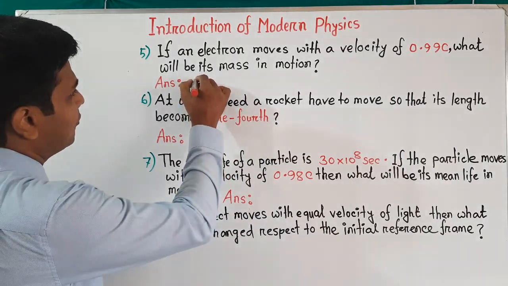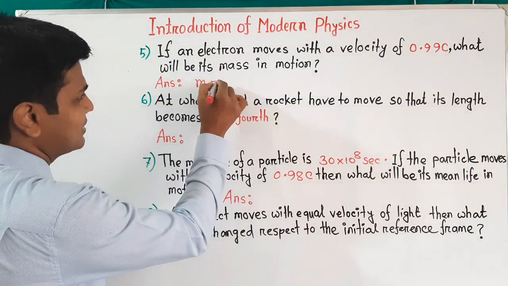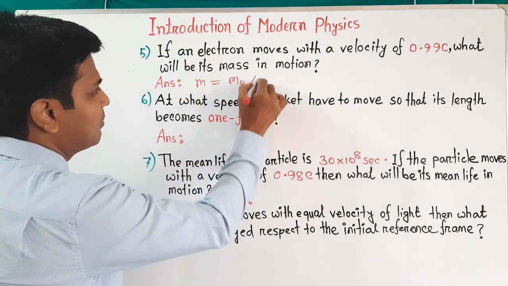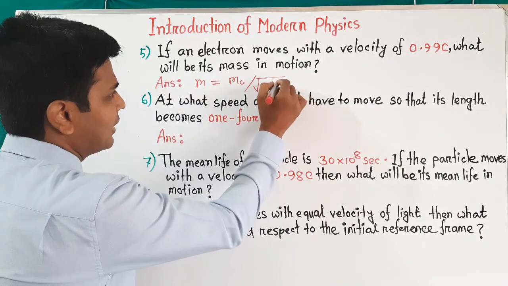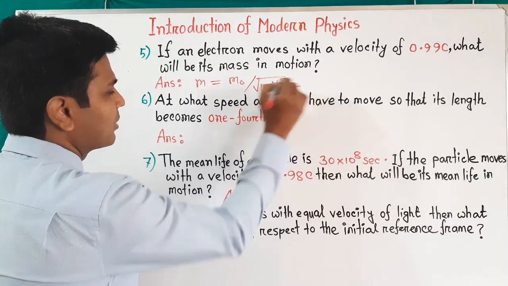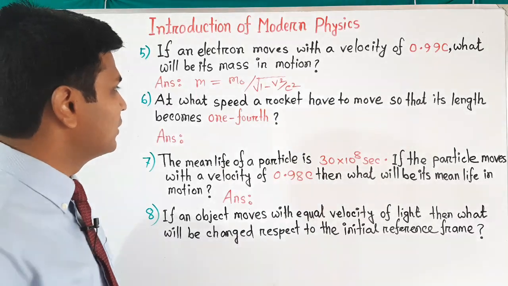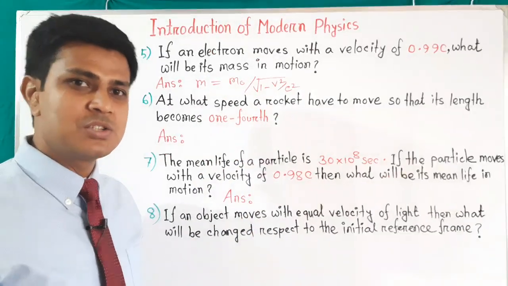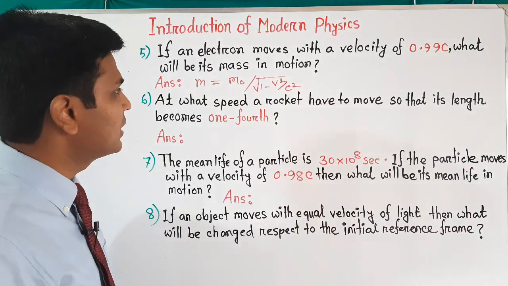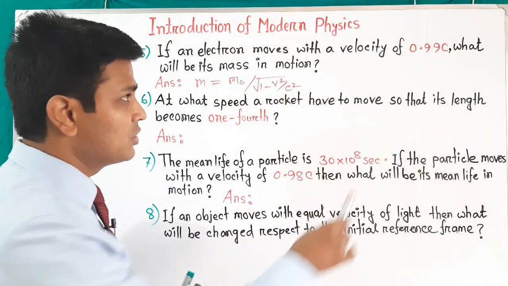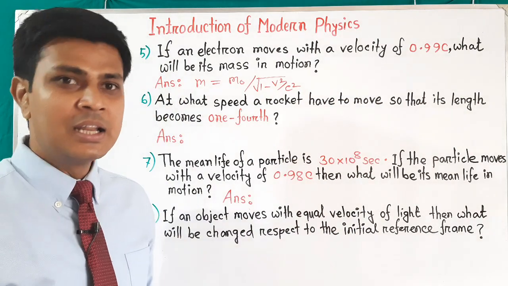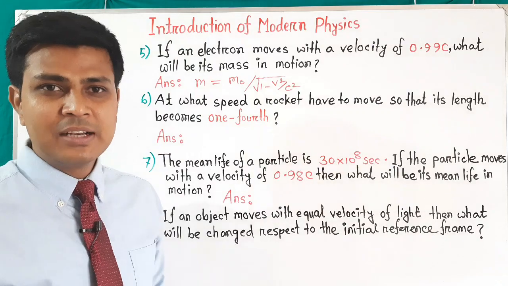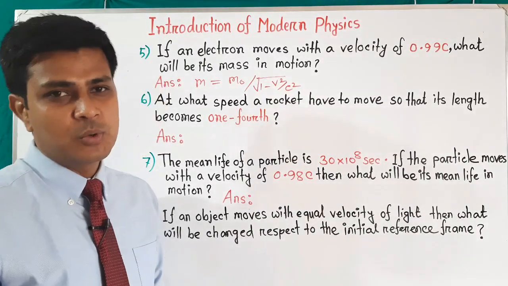We apply the formula of relativity of mass: m equals m naught divided by root over 1 minus v square by c square. Here m naught is the rest mass of the electron, 9.1 into 10 to the power minus 31, v is the velocity, 0.99 c, and c is the speed of light, 3 into 10 to the power 8 meter per second.